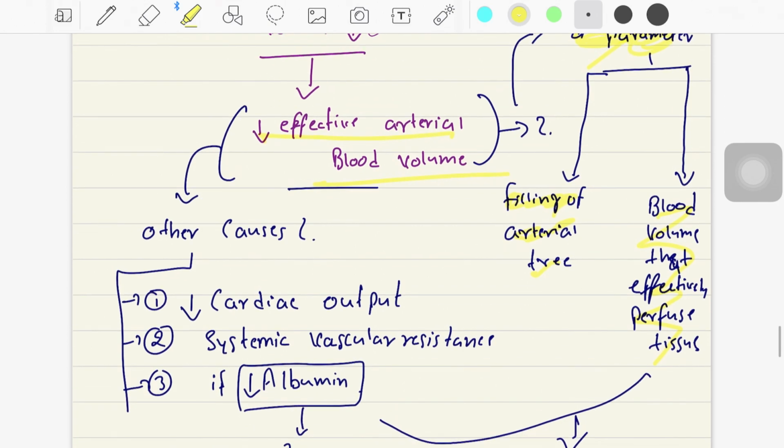What can be the other causes of effective arterial blood volume decrease other than the edema? There can be decrease in the cardiac output.